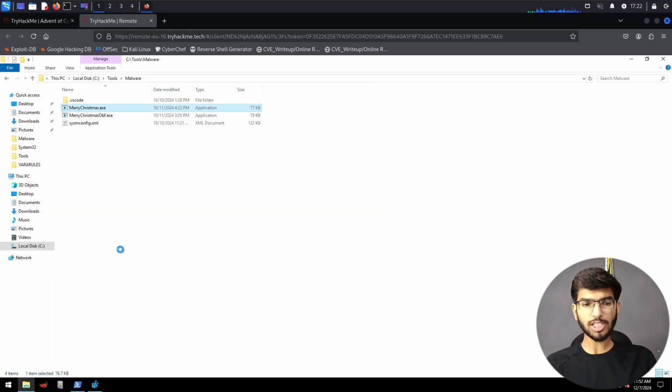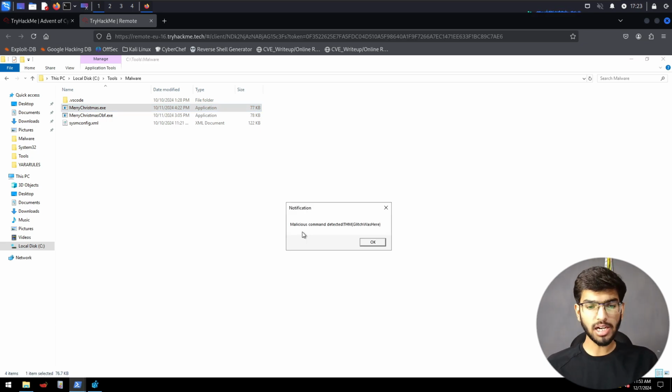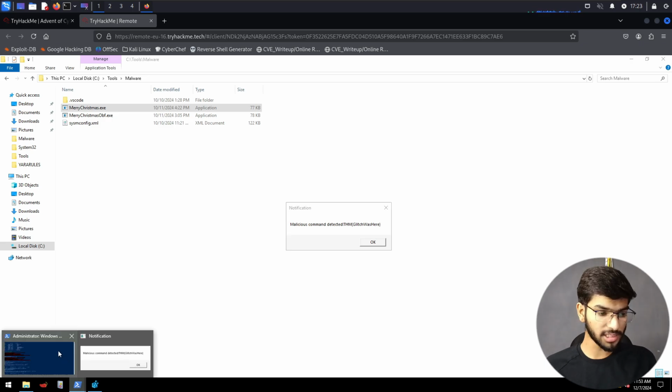It showed some pop-up or terminal and it just got shut down. But if you come back to the PowerShell here, we can see that we have got our notification saying that malicious command detected, which is the notification generated from our PowerShell script.